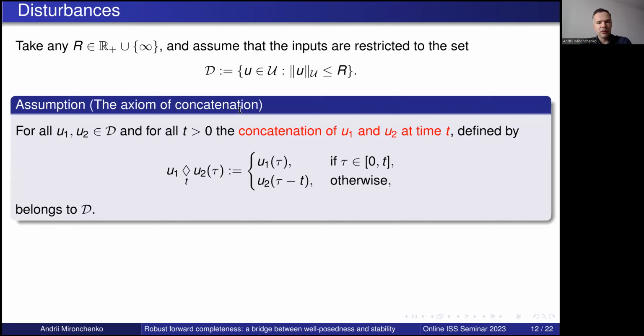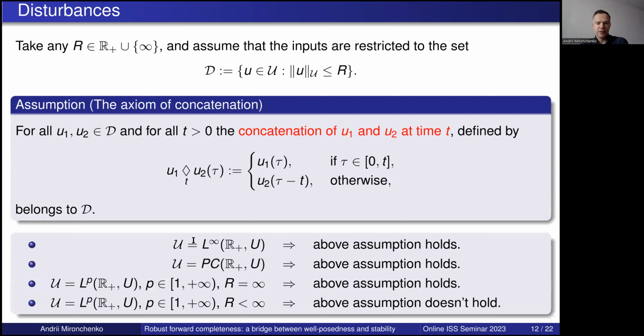Okay, as for ODEs, we take some number R, which can be finite but also infinite, and we consider the set of admissible inputs D, which is just a ball of radius R in U. If R is infinity, then this will be the whole space U. Now we will need one more assumption on this set D. We assume that if we take any two inputs from this set D and concatenate them to each other, then the resulting input will still be in the same set D.